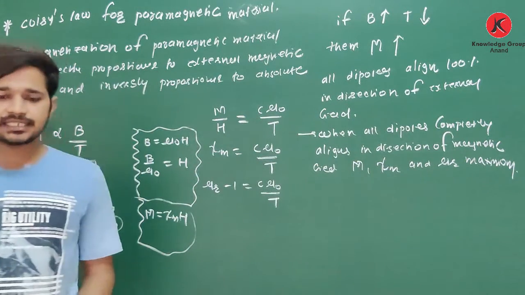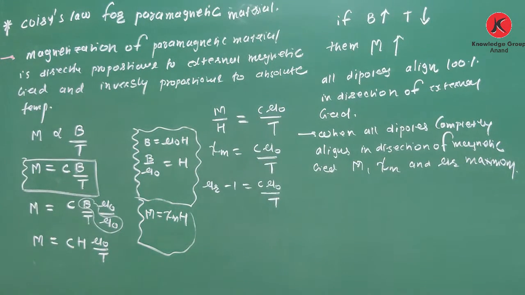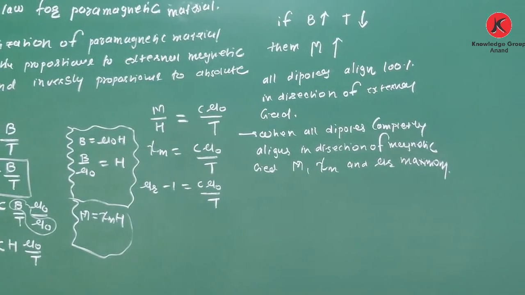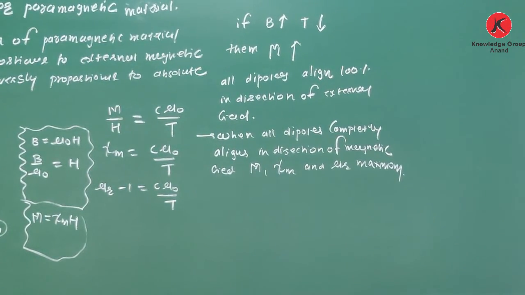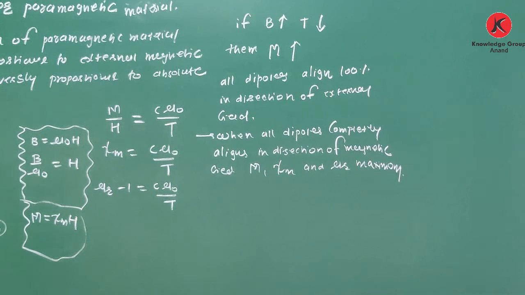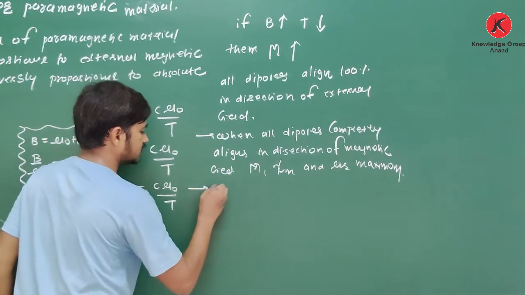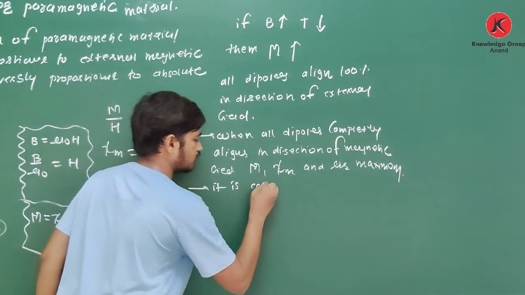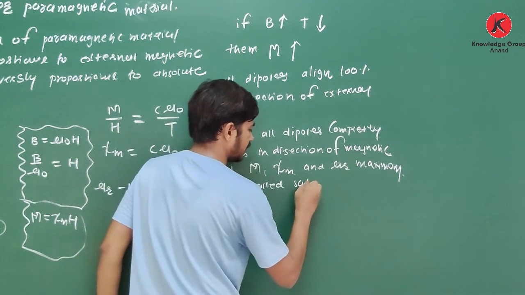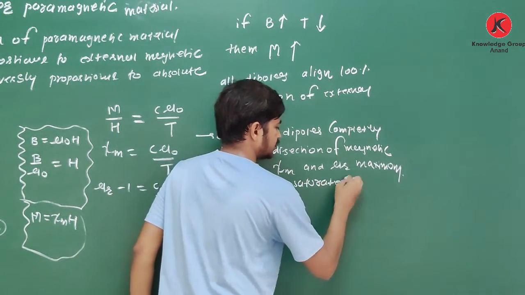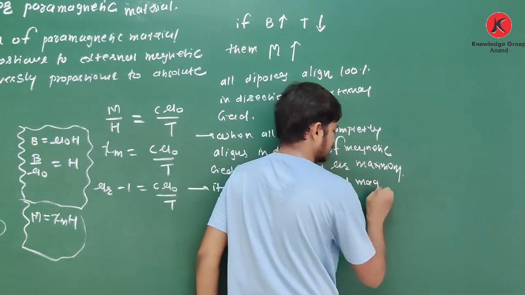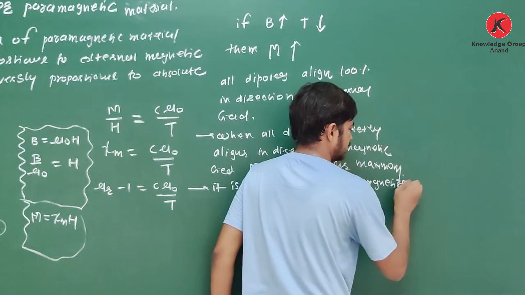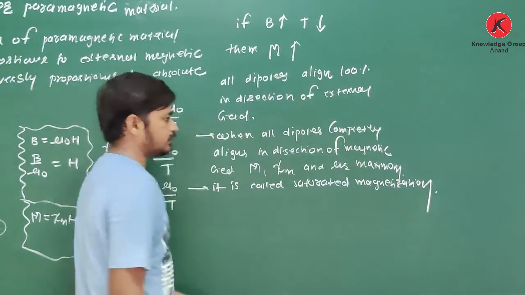In such case we can say it is saturated magnetization. It is called saturated magnetization.